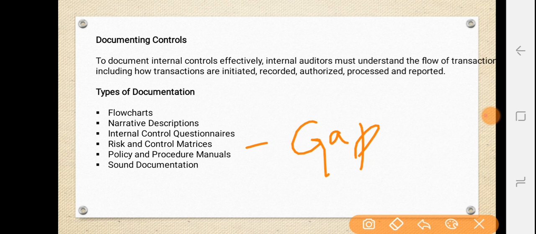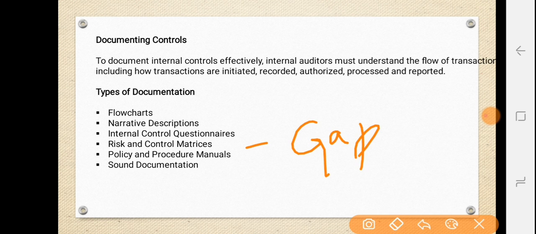Then last we have sound documentation. There are many techniques an internal auditor can use to identify and document internal control. The best practice includes the use of flowcharts, narrative descriptions, internal control questionnaires, risk and control matrices, and review of enterprise policy and procedure manuals and other relevant documentation.